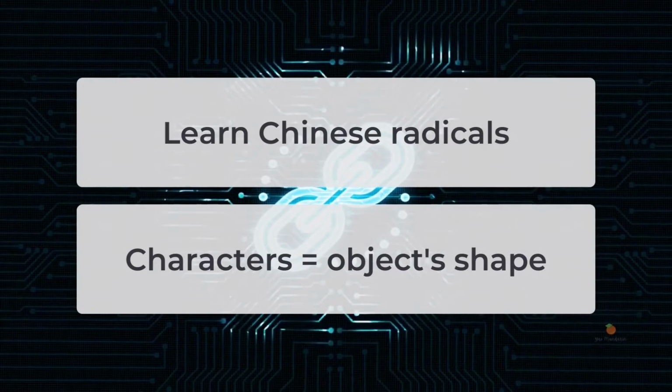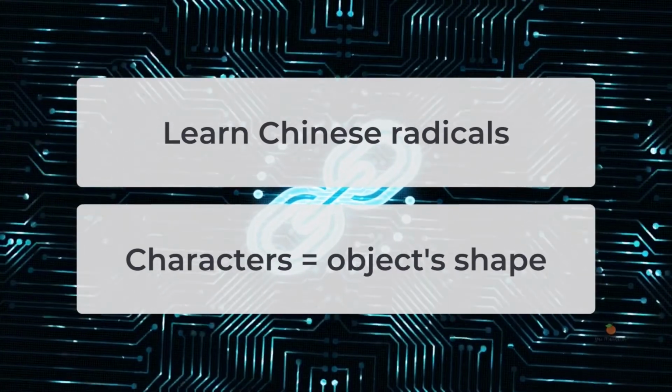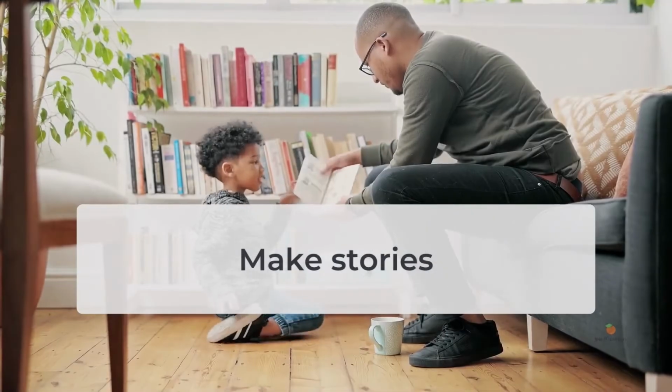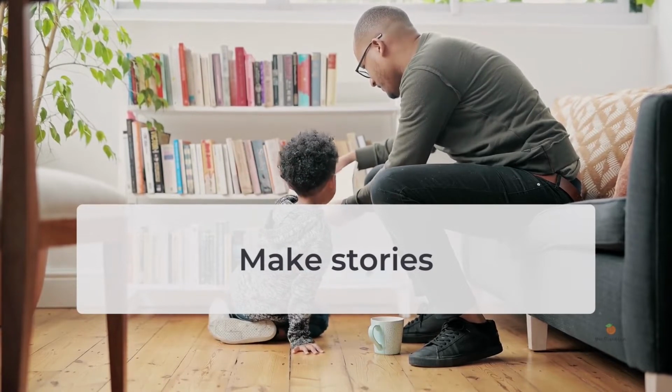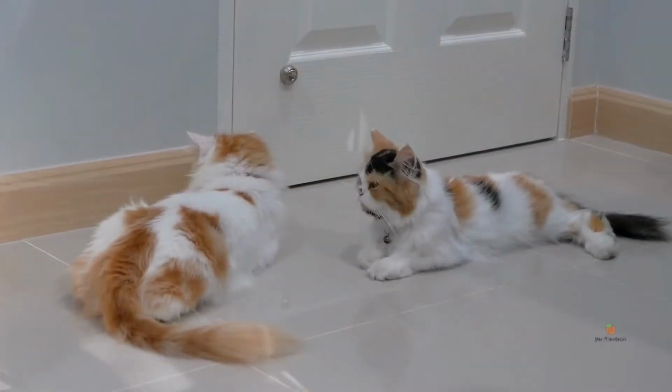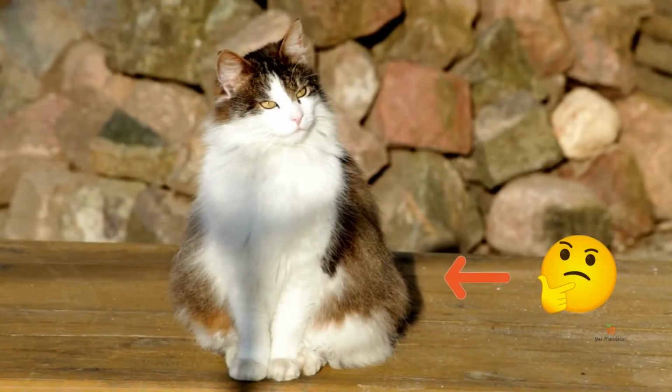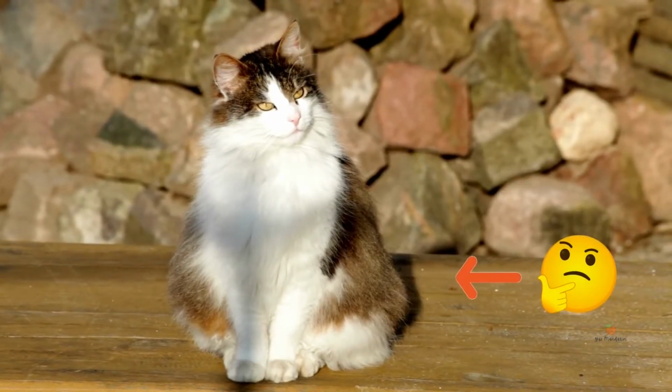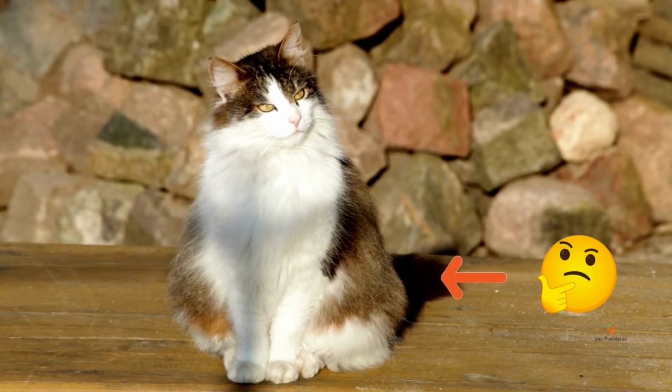Learning Chinese radicals will help you relate the meaning of the character. When learning new characters, you can try to make stories about the characters. How? Let me give you examples. The first example consists of two Chinese radicals in the top 20 list.